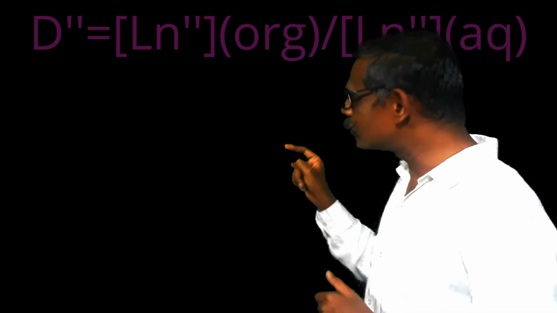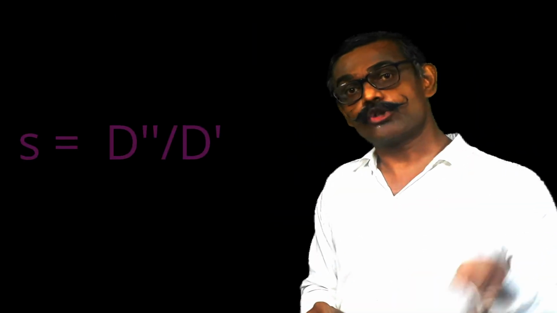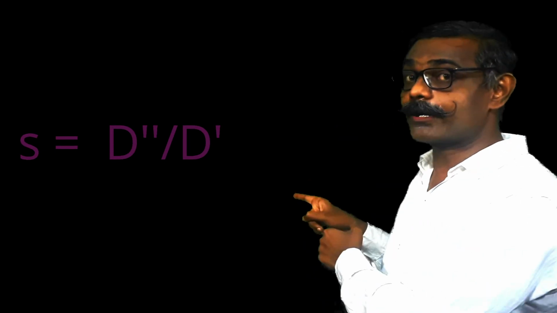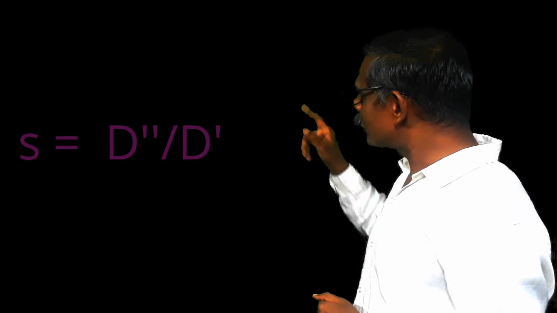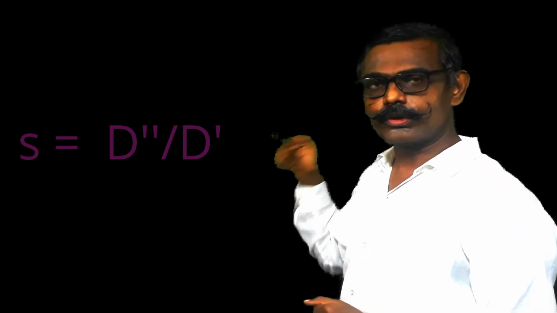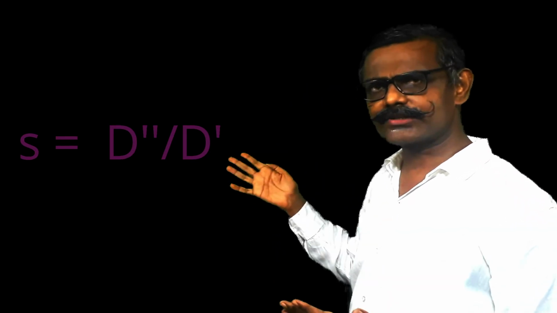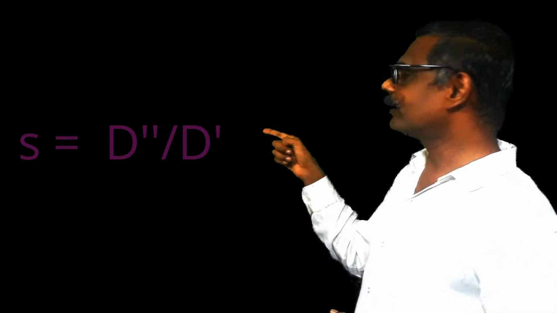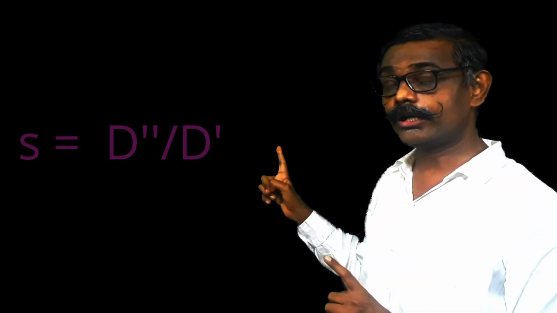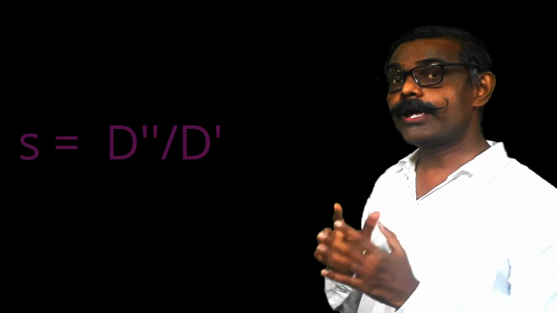Why do we want these distribution ratios? The ratio of distribution ratios is called the separation factor, and this separation factor will give us an idea about the separation. So the ratio of these distribution ratios, D double dash divided by D dash, gives the separation factor, and it can be represented in this way. This separation factor should be away from 1.